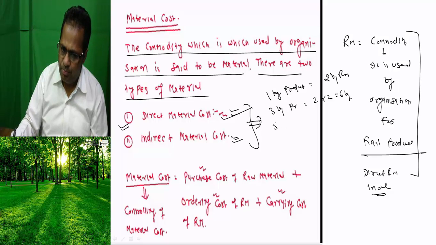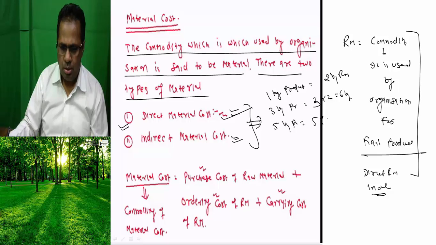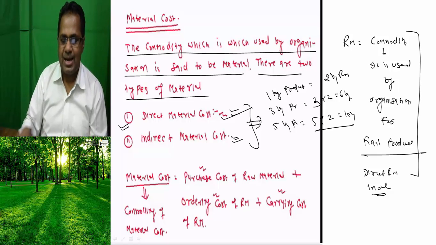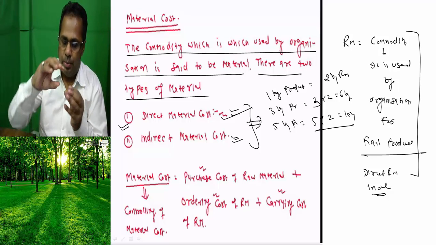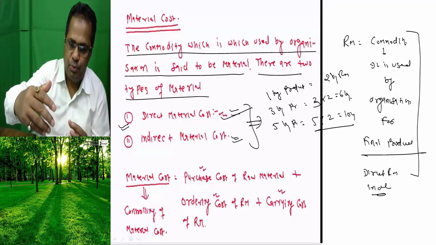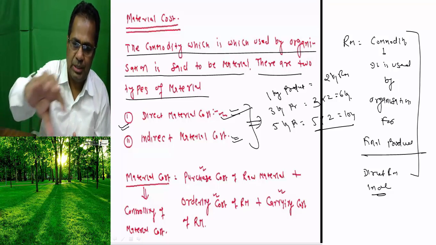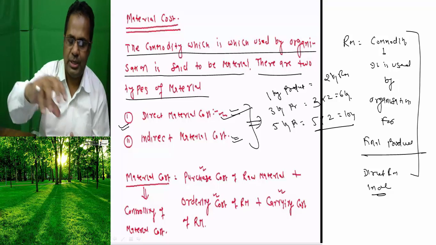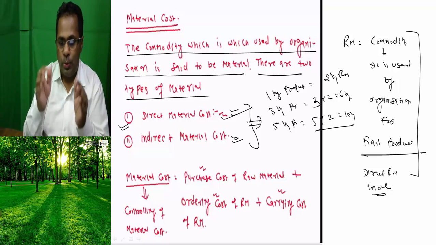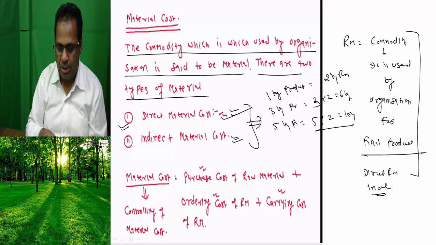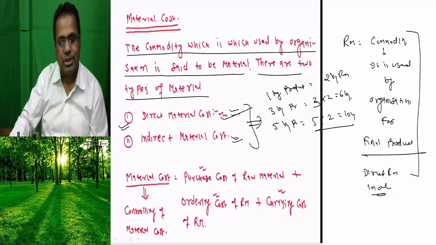If we are going to produce 5 kg of product, then for 5 kg we need 5 into 2, that is equal to 10 kg of raw material. Exactly the same, if we can identify before production, if we are going to produce 15 kg of product, then this much raw material is required. When this type of raw material is involved, that is said to be direct raw material.